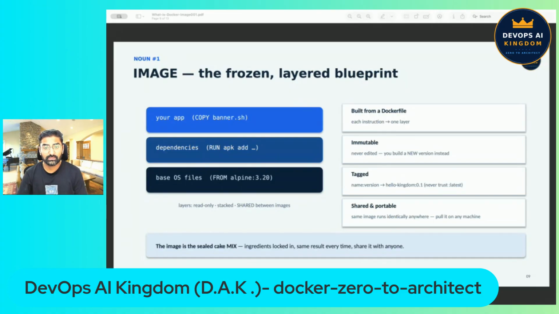If 10 different images all use the same Alpine Linux base, that base layer is stored on your disk only once. An image never changes after it is built. You do not edit an image. You build a new version of it instead. That is exactly why we give images version tags like hello-kingdom 0.1, 0.2, because we cannot edit an image once it's built. Here's the analogy we will use for the whole series. The image is sealed cake mix.